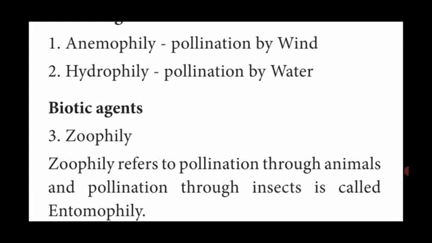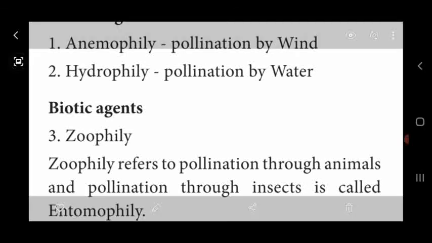Dichogamy is again divided into protandry and protogyny. Heterostyly is again divided into distyly and tristyly. Then we have seen the agents of pollination divided into two, biotic and abiotic factors. Biotic agents are animals and insects. Abiotic agents are wind and water.